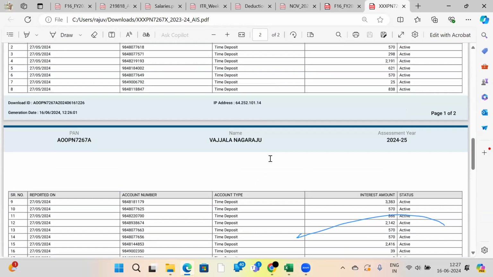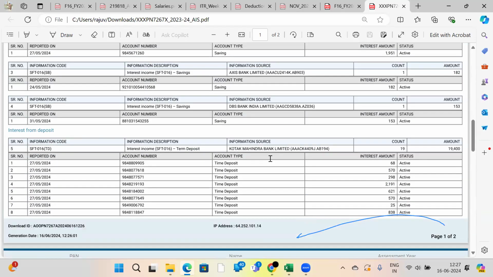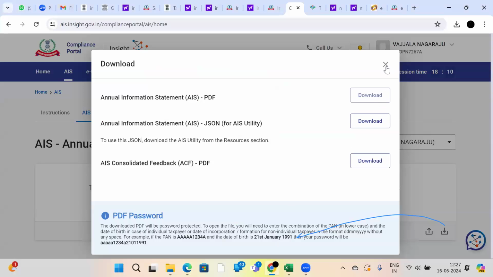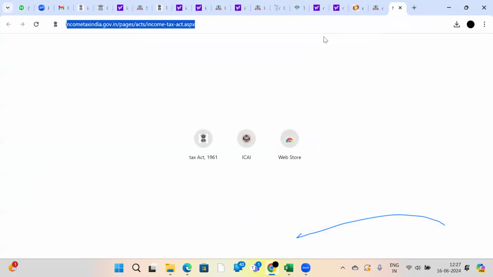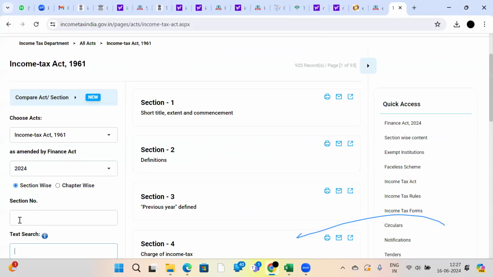That's why the income tax department has introduced this Annual Information Statement. It will be generated like this. Who will give this information? See, interest income: I have received 153 rupees of interest on my savings. This 153 rupees also I should declare in my income tax return. This is also income. Who will give this information to the income tax department? That is what we are going to see right now. Go to incometaxindia.gov.in. Just go here. Section 285BA.